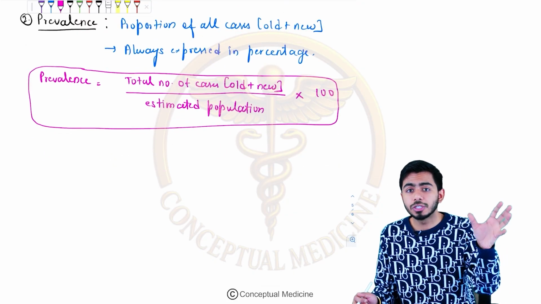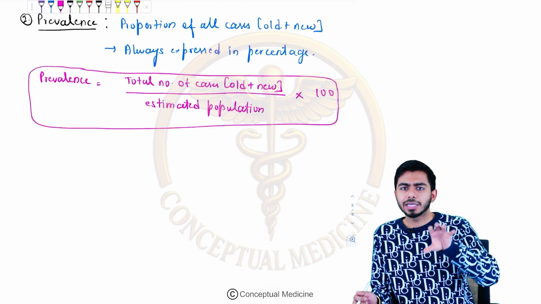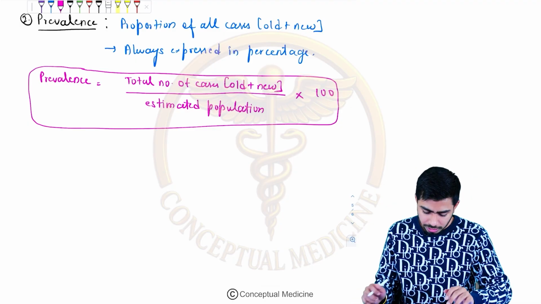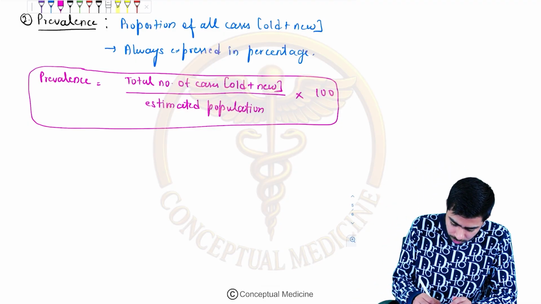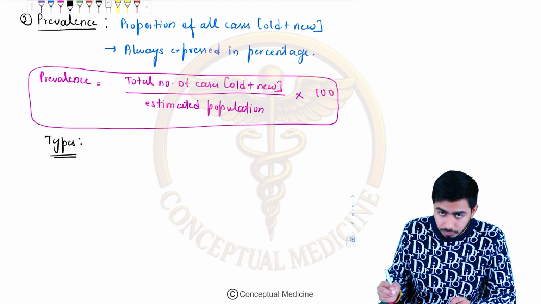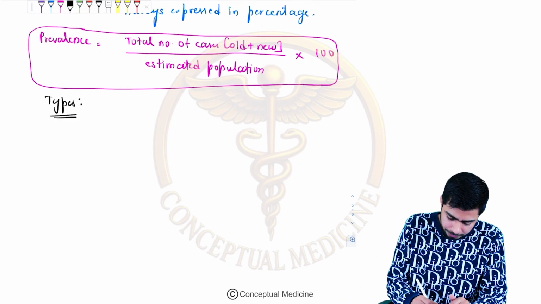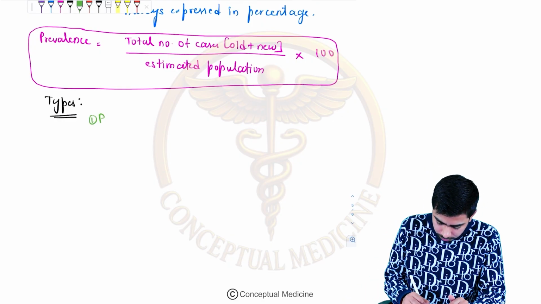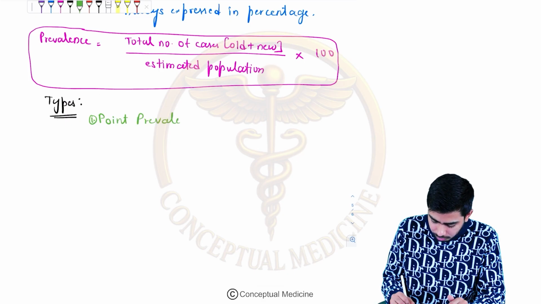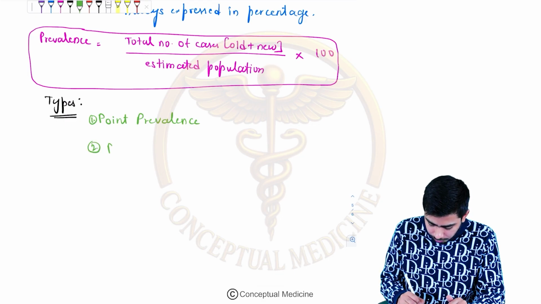Now the next point is the types. I told you the types of incidence also. What were those? Attack rate, secondary attack rate, which were expressed in percentages. Here I'm going to talk about the types of prevalence as well. In the types we shall talk about two types, very important. First is point prevalence, and the second one is period prevalence.